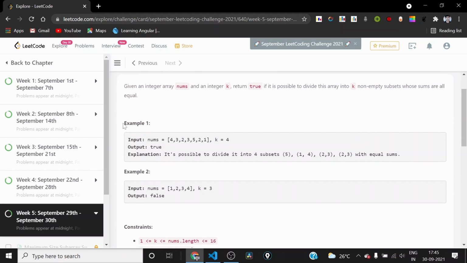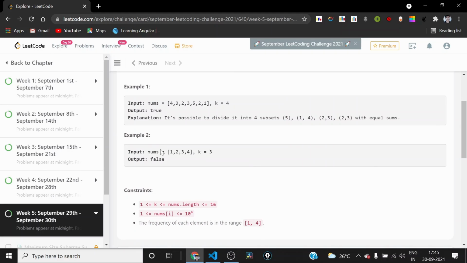So we can take a look at example one. In this example one, the nums is 4, 3, 2, 3, 5, 2, 1, and k is equal to 4. After adding all these elements, we can see the sum of all the elements is 20 and k is equal to 4. So we need to divide it into 4 subsets, each having sum equal to 5. So the output is true because it is actually possible to divide it into 4 subsets. One such possible division is 5, 1, comma 4, 2, comma 3, 2, comma 3.